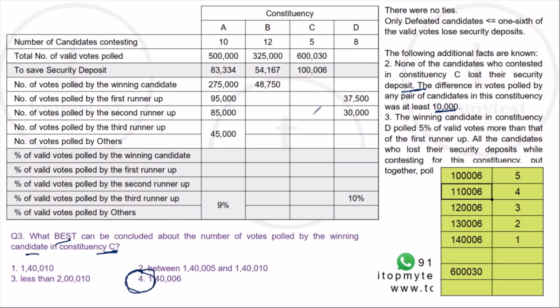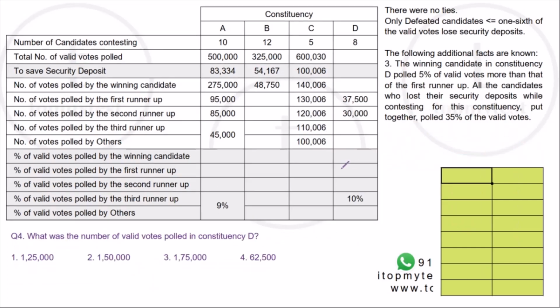It's a brilliant question. It can trip you up if you don't pay attention, but this is a very tricky question. In an exam situation, you can very easily mark option 2, right, which will be the wrong answer. Here we can find the exact number of votes for each of these 5 candidates.